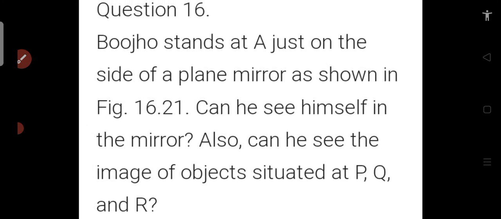Bozo stands at A, just on the side of a plane mirror, as shown in 16.21. Can he see himself in the mirror? Also, can he see the image of the object situated at P, Q and R?